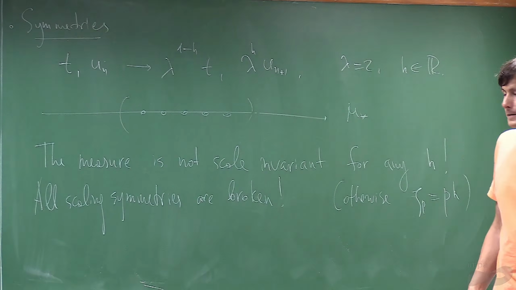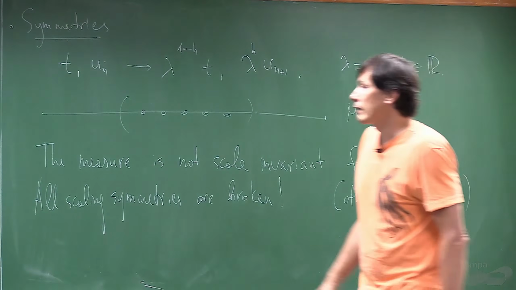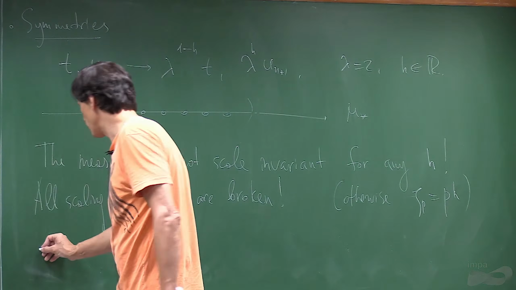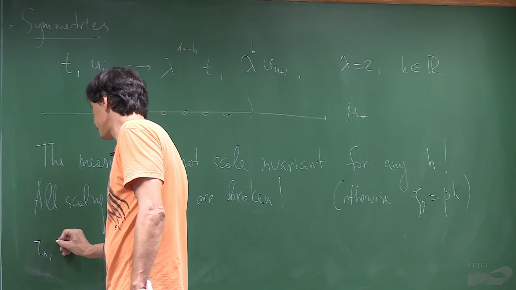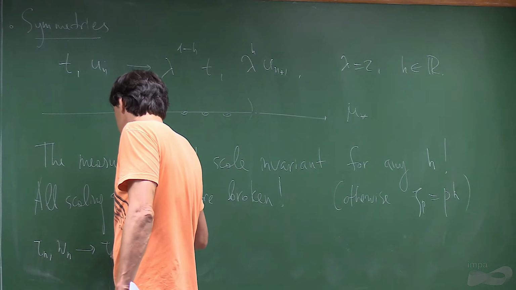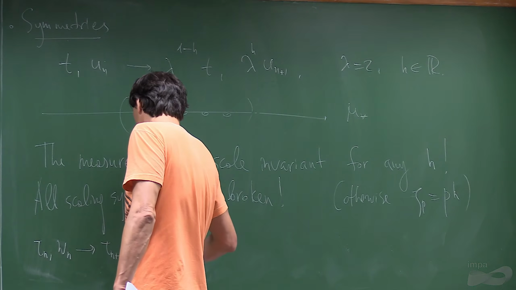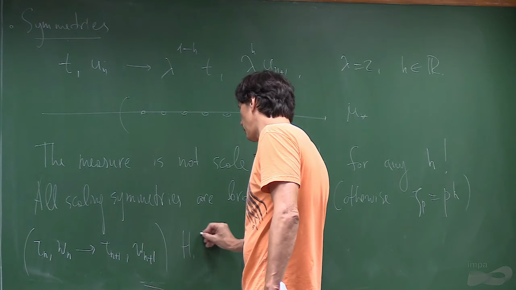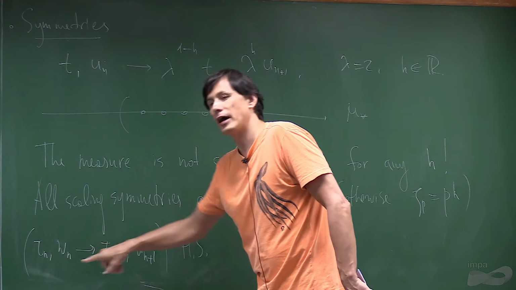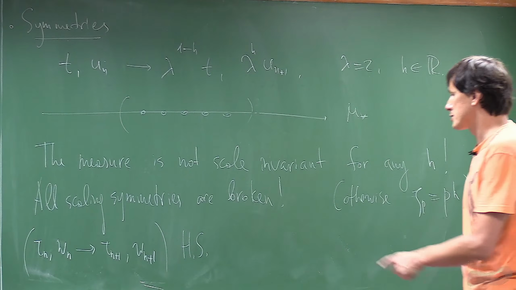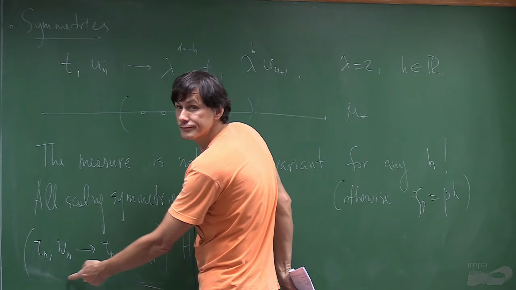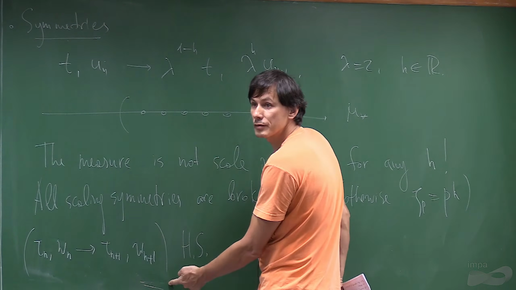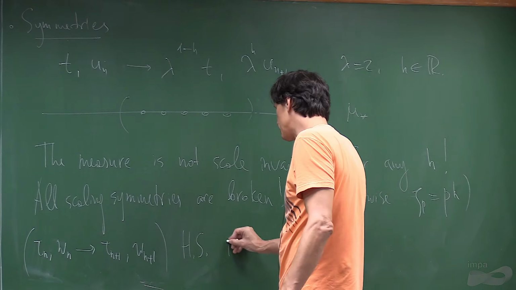For the stationary state. At the same time, we do have a symmetry. Remember that we had the symmetry which we called hidden symmetry, the symmetry with respect to new times and new variables. And this symmetry is restored because it maps attractor to attractor. So essentially it maps the invariant measure on these variables to the invariant measure on these variables. So it is restored.